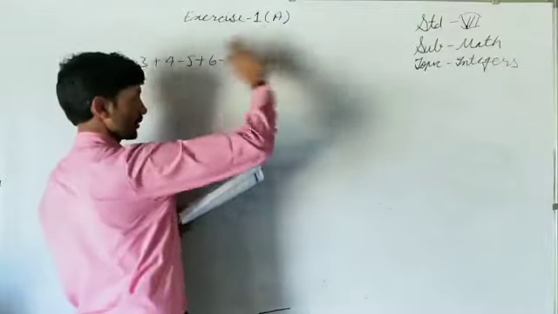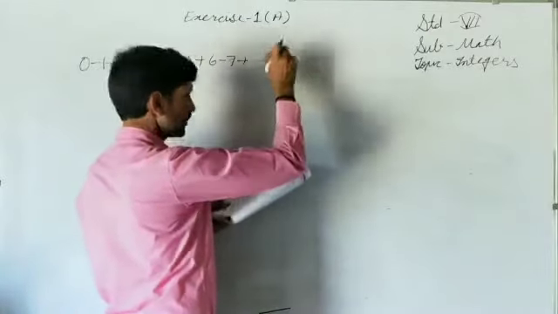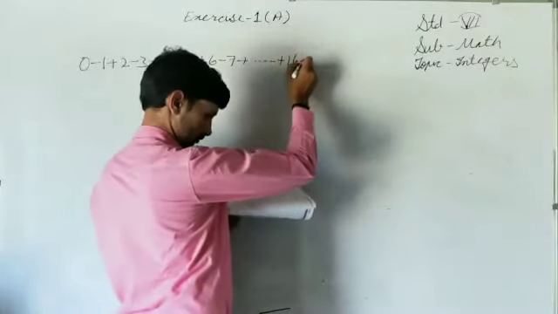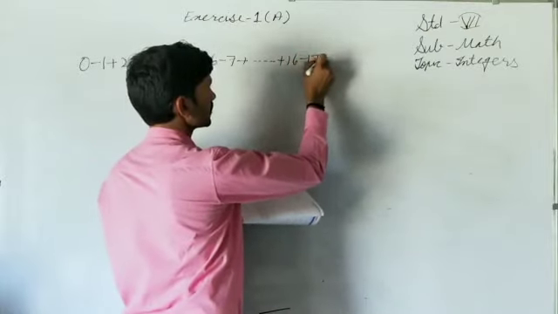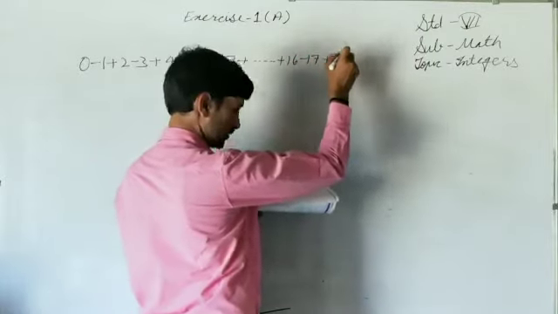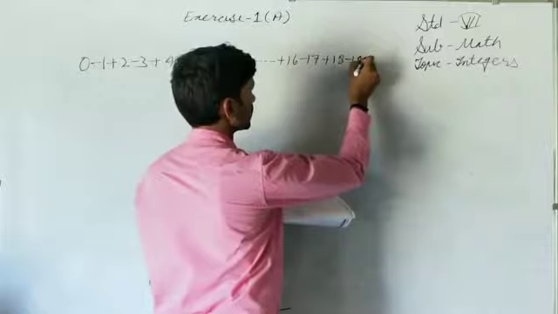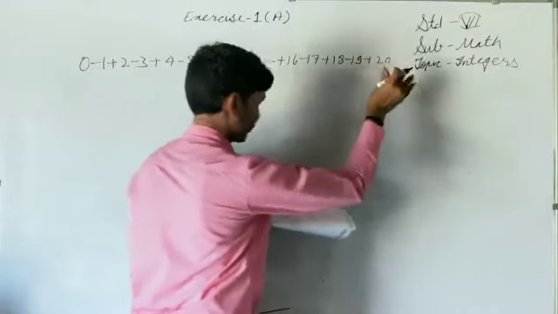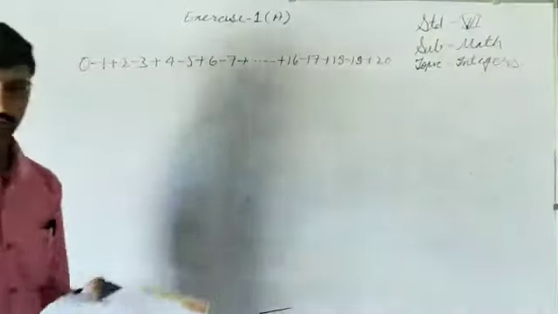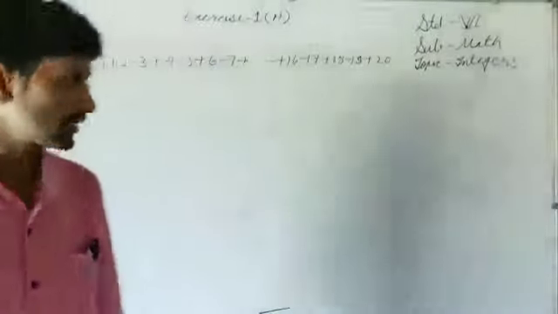Dot dot means we have to proceed in this particular pattern. Plus 16 minus 17 plus 18 minus 19 plus 20. We have to find its value. What is the value of this? So it's very easy.